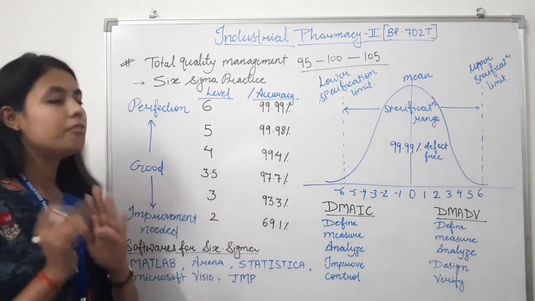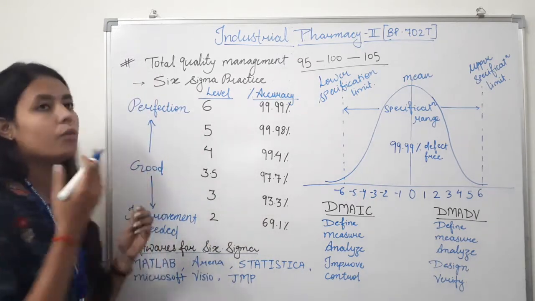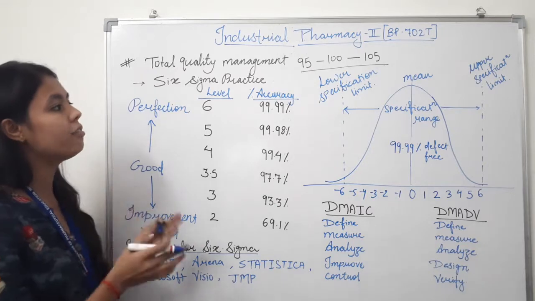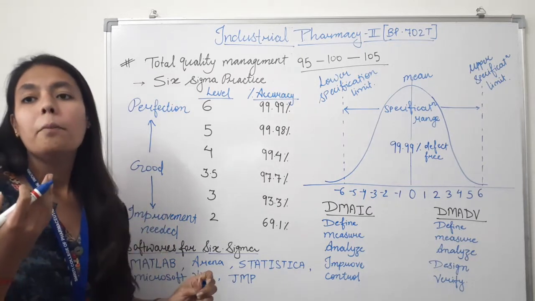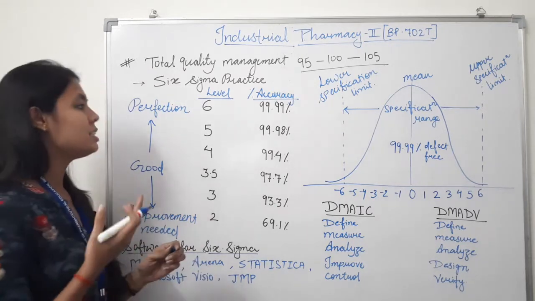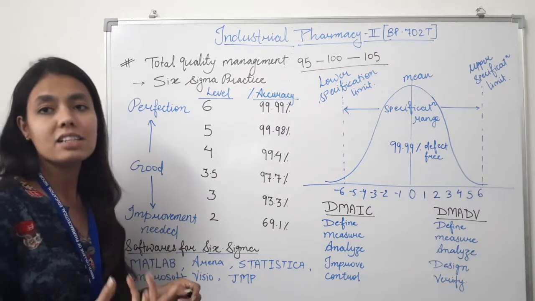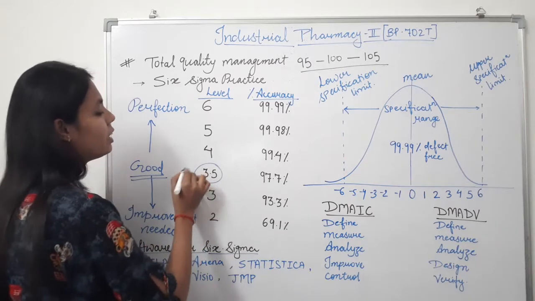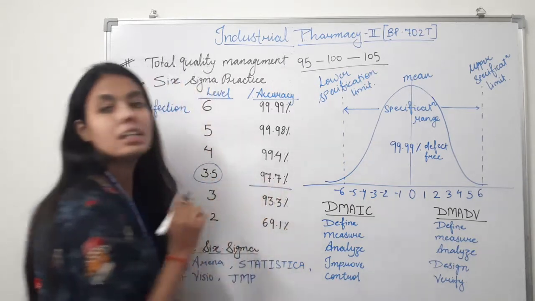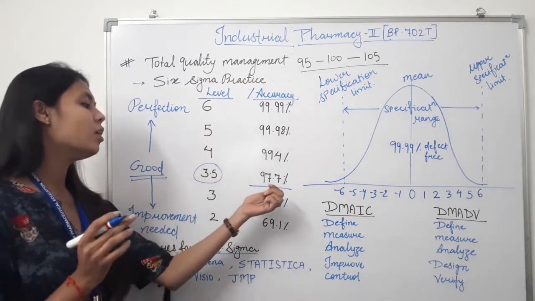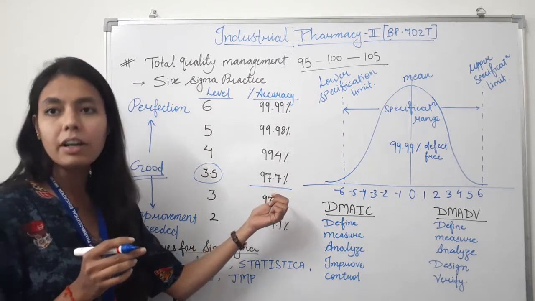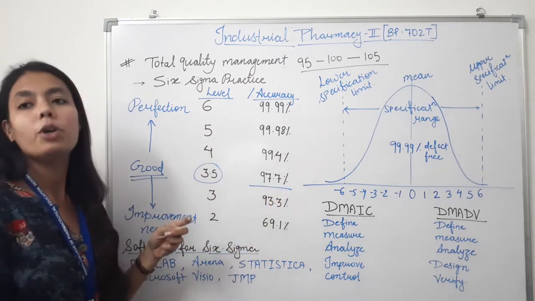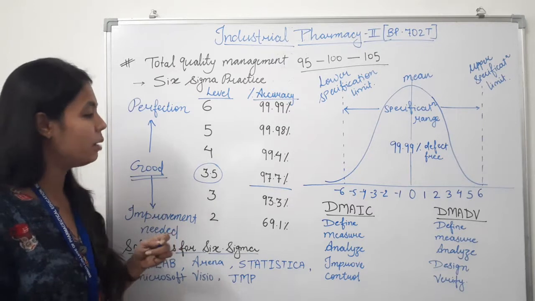Apart from that, when we talk about perfection in any formulation, product or process, we call it good. So at level 3.5 we can say the quality of the product is good. That means here only 2.3% defective products will be produced during the whole manufacturing process.